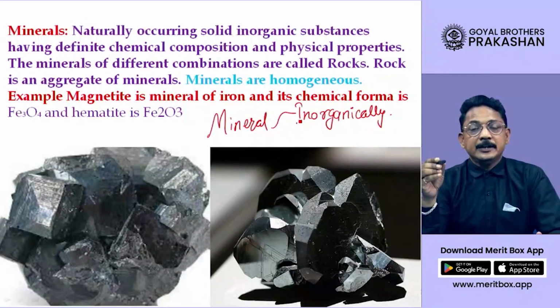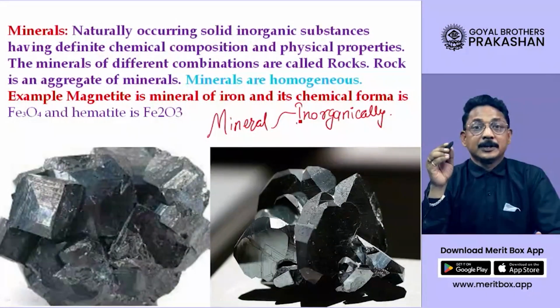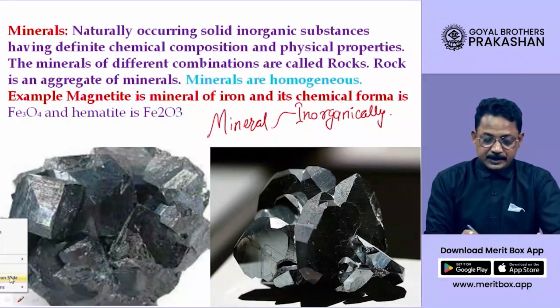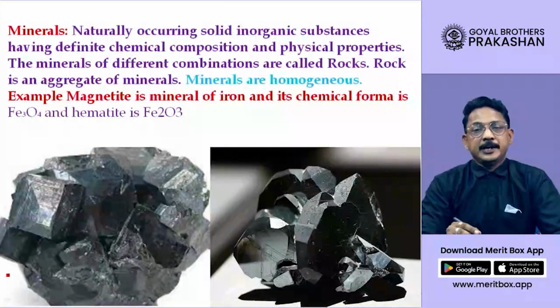So it is an inorganically formed substance which has a fixed chemical composition. This phrase, fixed chemical composition, is a very important phrase, dear student.